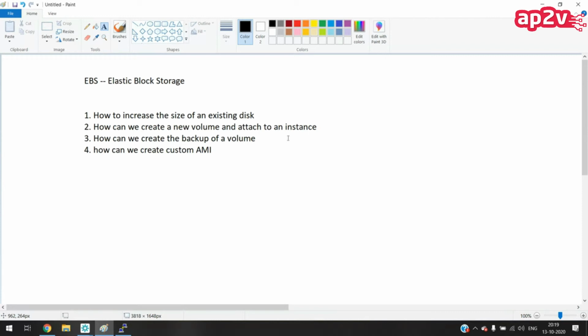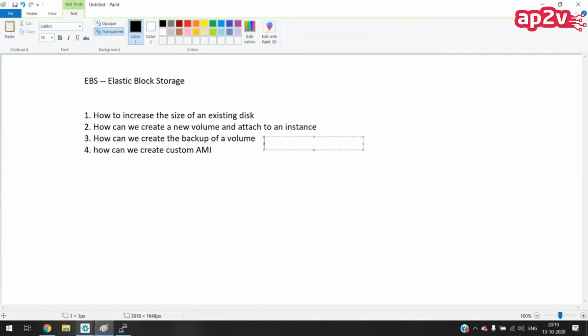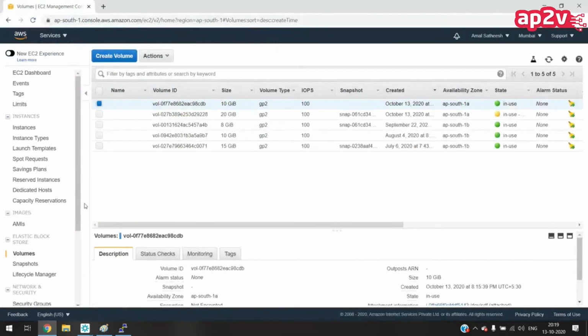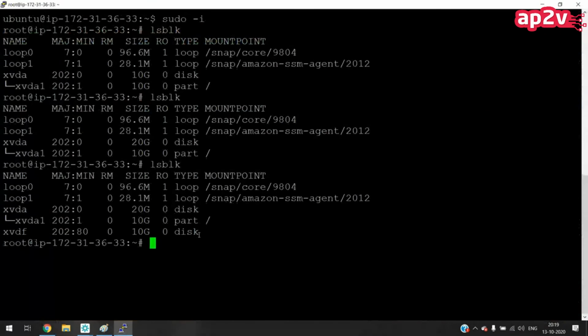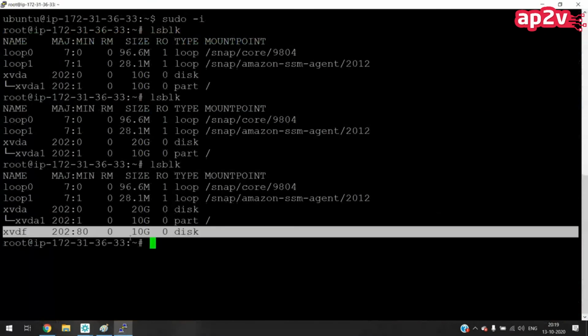Yes, sir. Third one, how can we create a backup of a volume? Suppose now the disk is in instance 1. And let's say this disk is having some data also.